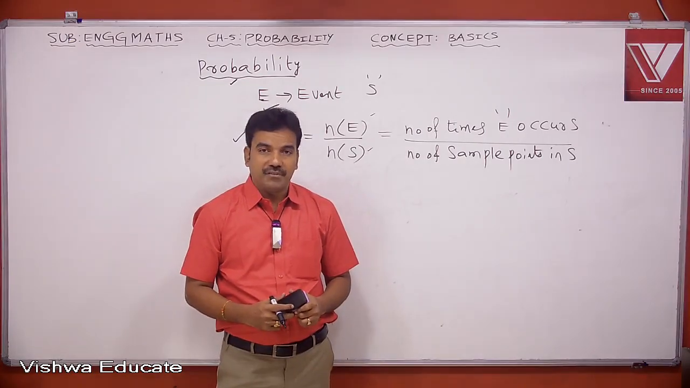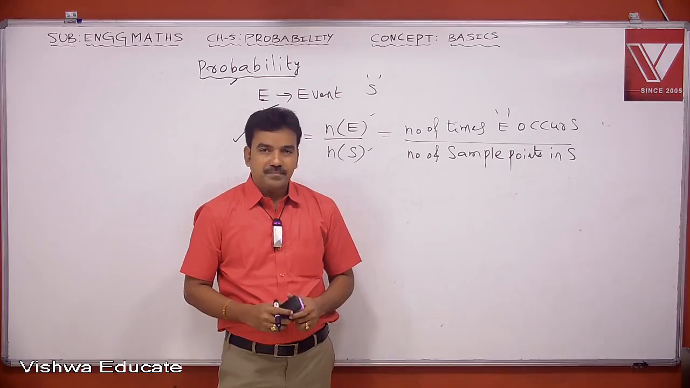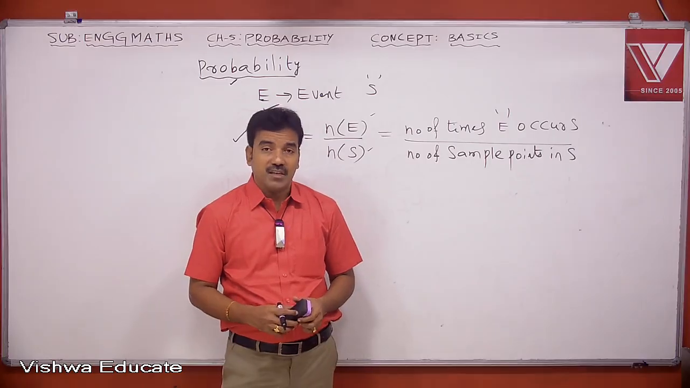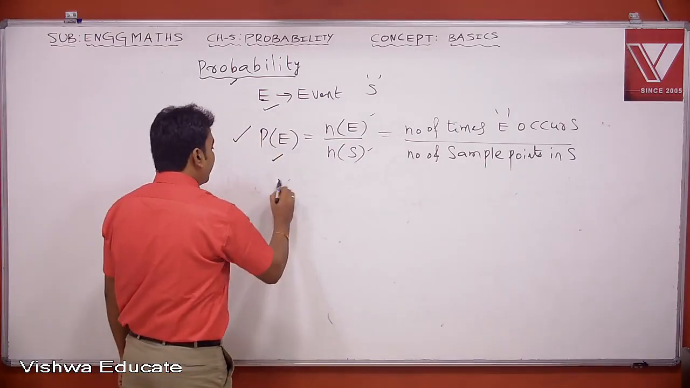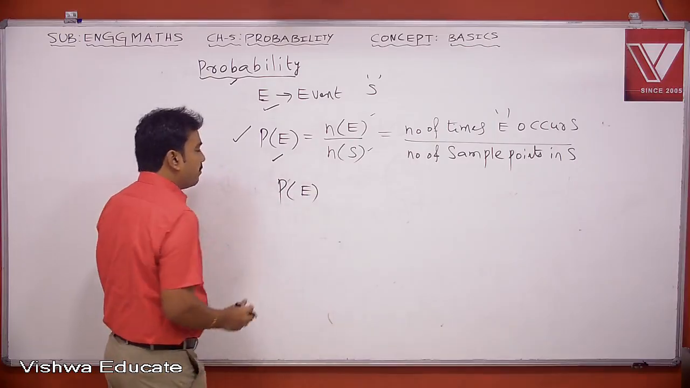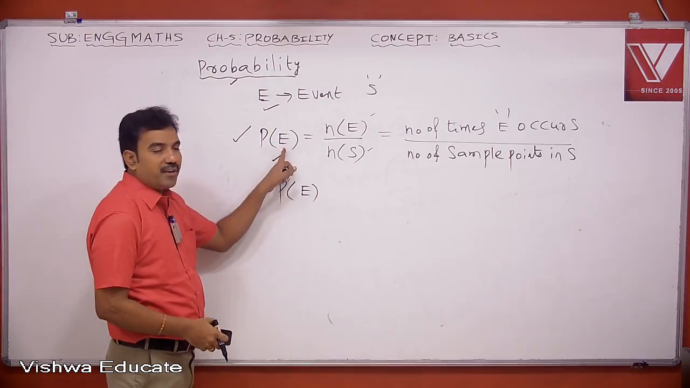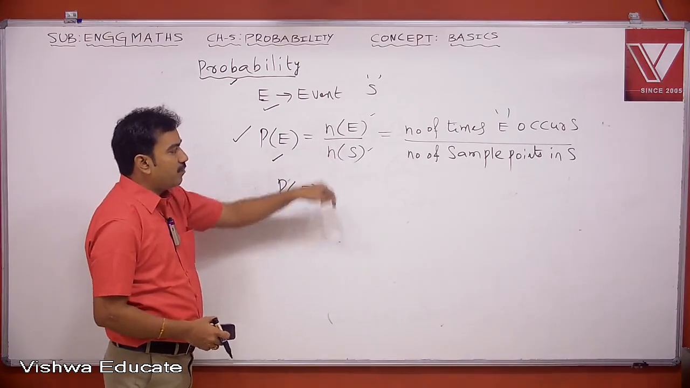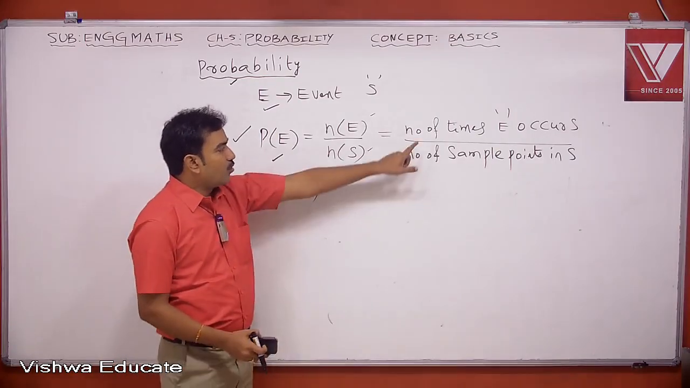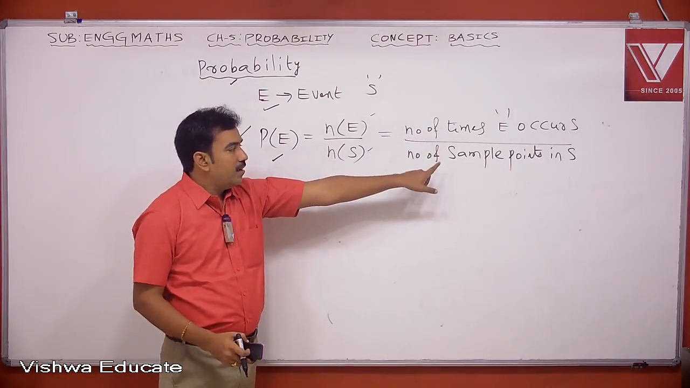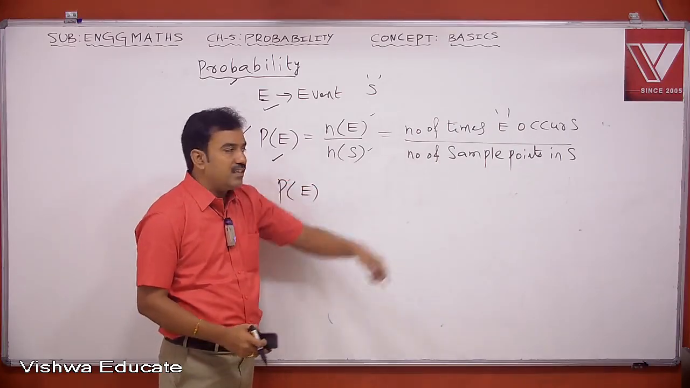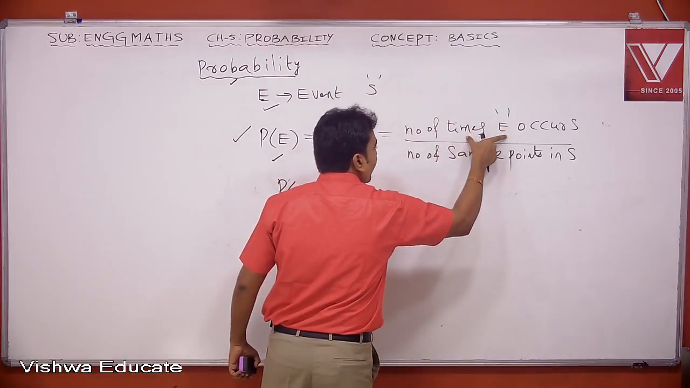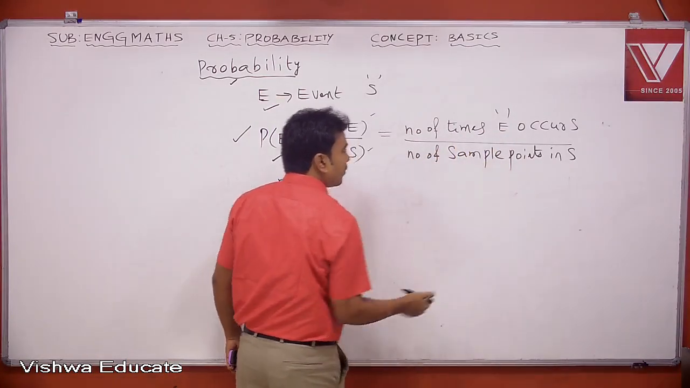The probability of E is defined as the ratio of the number of times E occurs to the total number of points in the sample space S. It is denoted by P of E. Therefore, P of E equals n of E by n of S, that is equal to the number of times E occurs divided by the number of sample points in S.